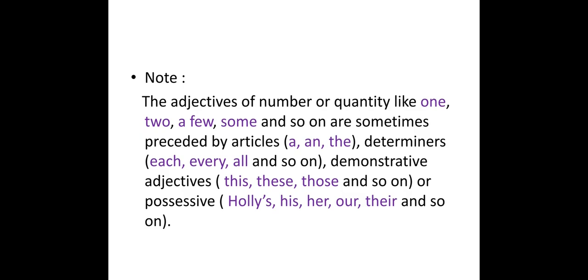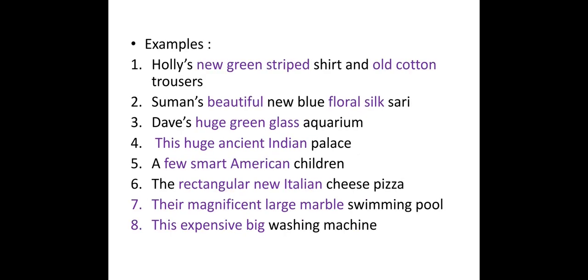This is called demonstrative adjectives: this, these, those and so on. Or possessive: Holly's, his, her, our, their and so on. So if you see this kind of words, that is the quality of number or quantity, we can use adjectives of number or quantity, and they are always preceded by articles. For more clarity, we will see the examples.